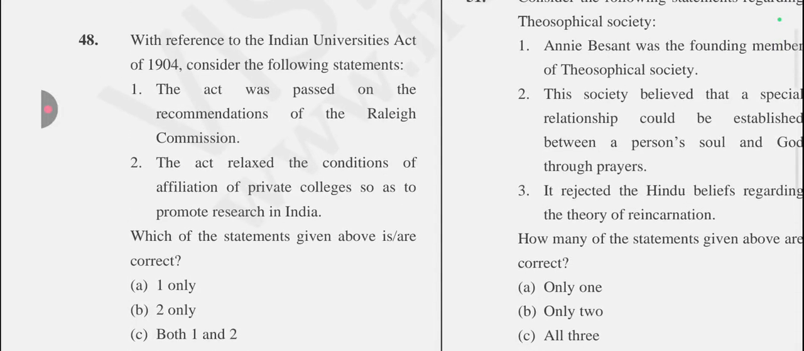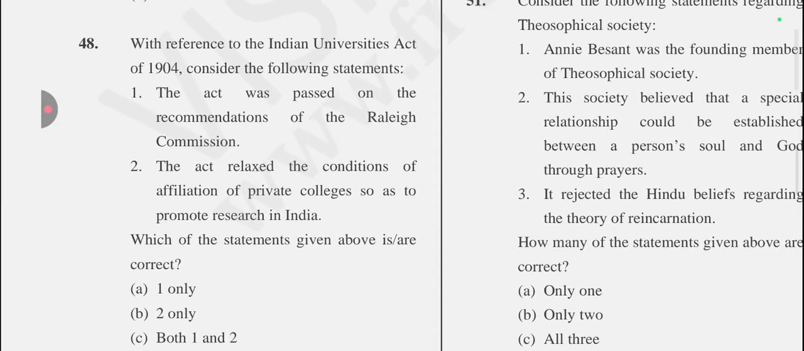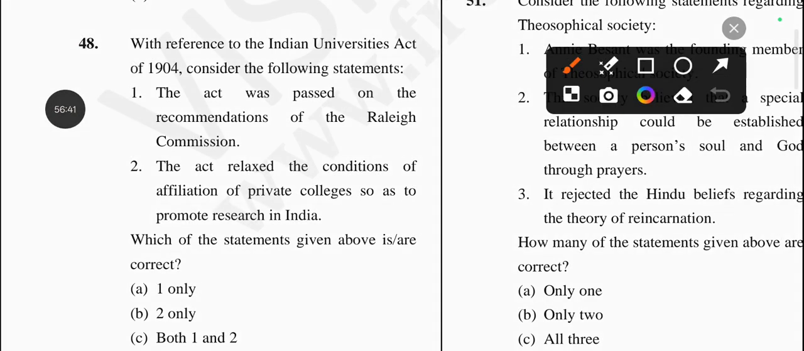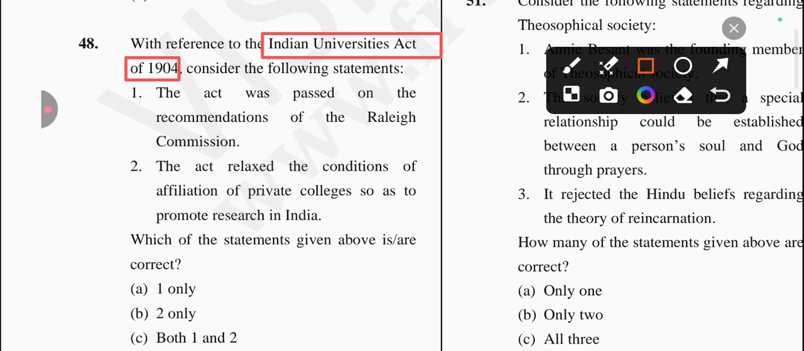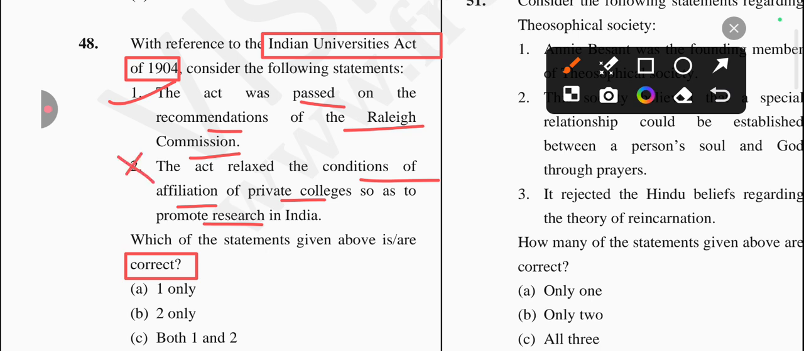Let's come to the next question, which is with reference to the Indian Universities Act 1904. Consider the following statements, and it is asking about the correct one. So first statement is the act was passed on the recommendation of the Raleigh Commission. Is it true? Yes, it's correct. Next one is the act relaxed the condition of the affiliation of private colleges so as to promote research in India. Is it true? No, it's not correct, because private colleges did not get any relaxation. So this statement is incorrect. So answer will be option A. Only one statement is correct.